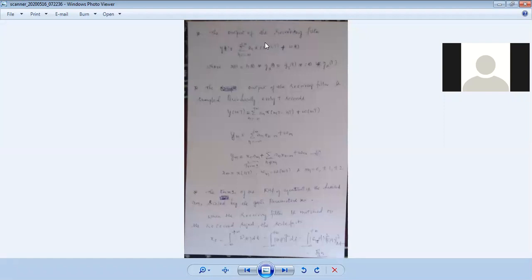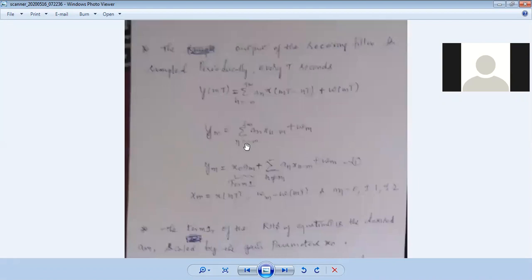The output signal we again take through sampling. That is very important after taking the sample, because whatever signal comes through, we sample it and check. So this changes into x(mT), where T is the sampling period and the noise has a variance. At every mT we sample, and because there is a noise signal, we can convert it into a simple form: y(m) is the summation of a_n into x(mT minus nT) plus the noise term.